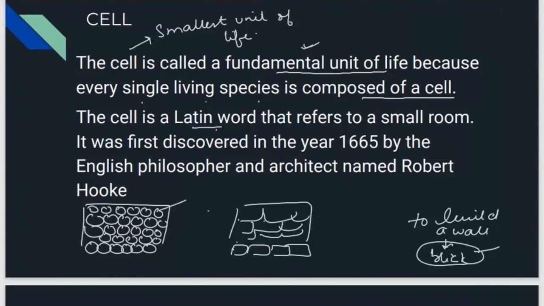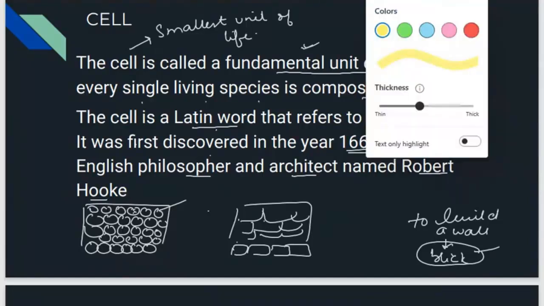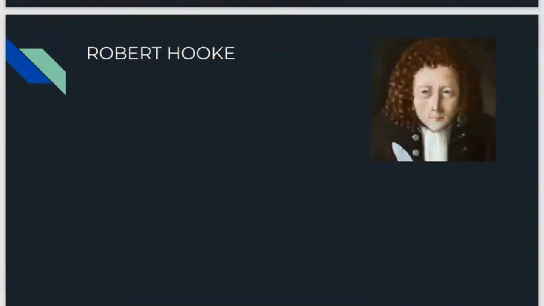Cell is a Latin word that means small room. It is like a room in which all the metabolic activities, all the important functions of life, take place. The cell was first discovered in the year 1665 by the English philosopher and architect Robert Hooke.